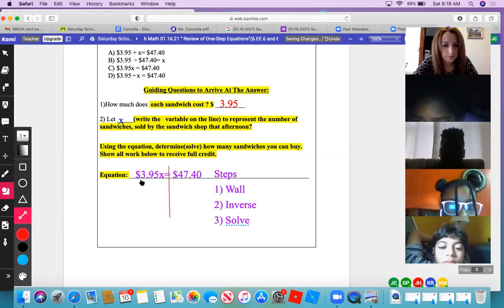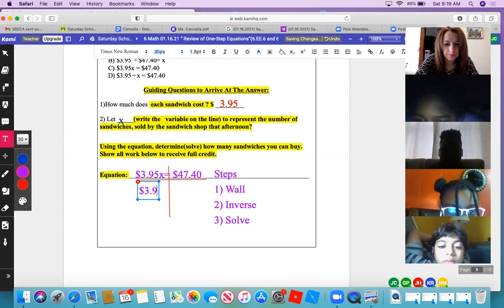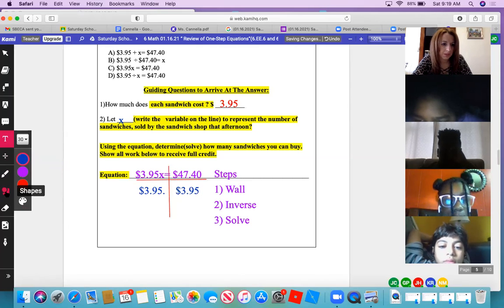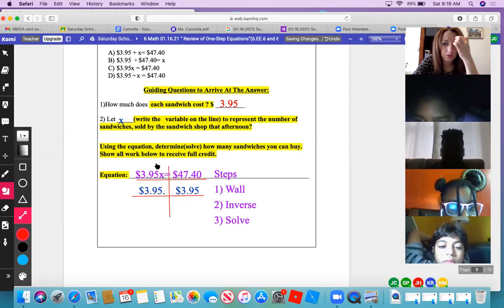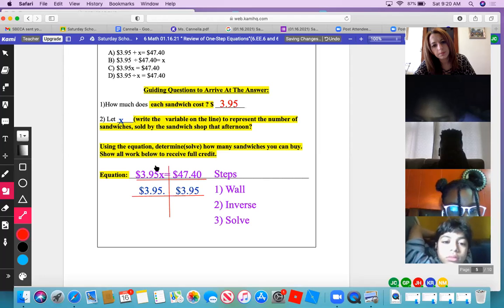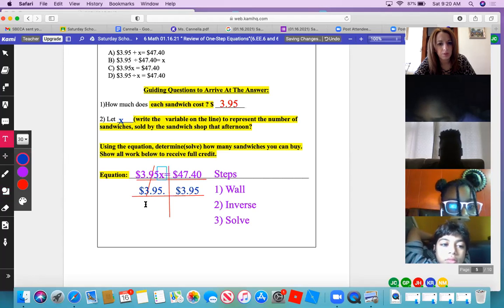And then we have to do the inverse operation of multiplication, which would be division. Mm-hmm. So what am I dividing by? $3.95. On one side or both sides? On both sides. Because why? Because whatever you do to one side, you have to do to the other. Yeah. So what happens to the 3.95s? Do we keep them, cancel them out? We have to cancel them out. And what are we left with? What is the only variable that is left in this problem? x. So x equals what when you divide?